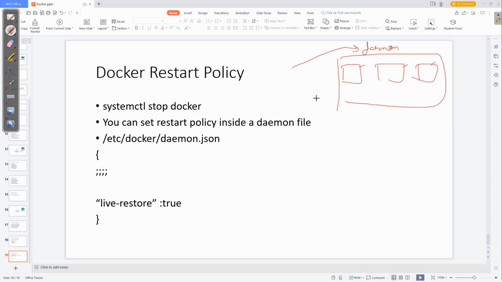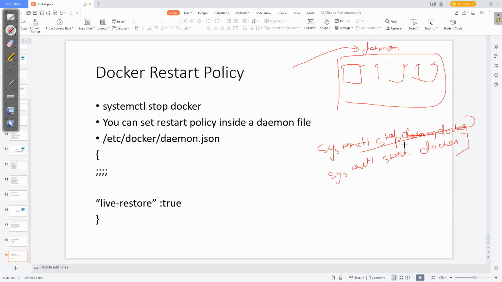Ideally what we do, we type systemctl stop this daemon, and systemctl start this docker. Oh, not daemon, I'm saying daemon, apologies for that. You first stop this and start this.